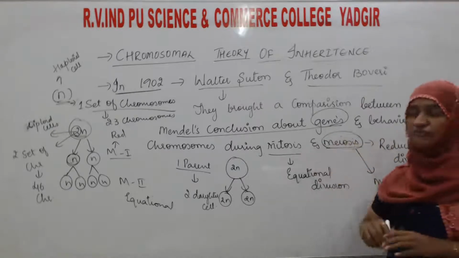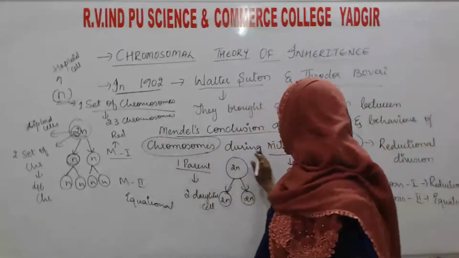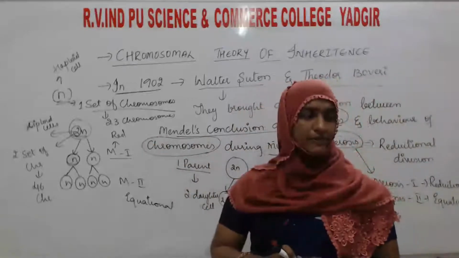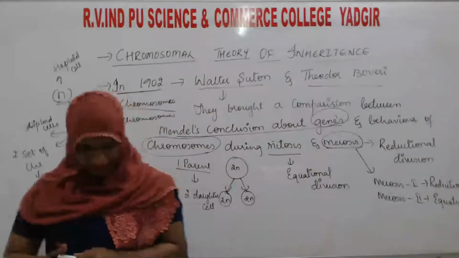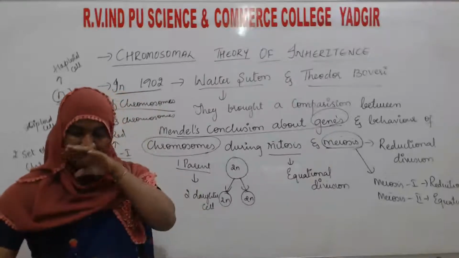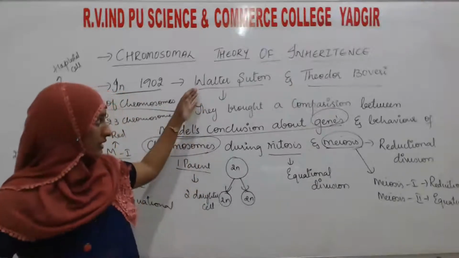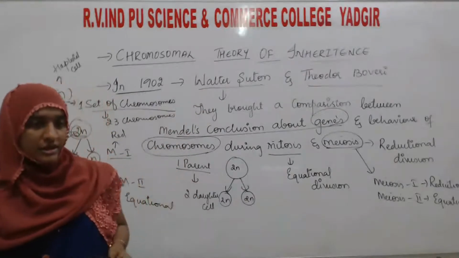Then the behavior of chromosomes during mitosis and meiosis. I have cleared what mitosis and meiosis mean. One more thing was told by Sutton. Let's see what he said.